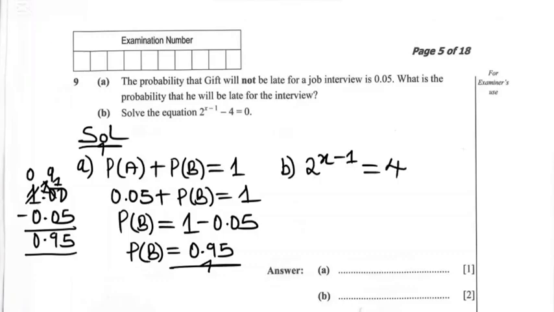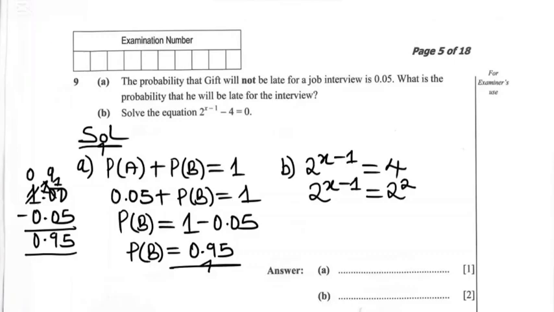So now, since the left part here is expressed in terms of base 2, I'll also express 4 in terms of base 2. So how many 2's can multiply to give 4? So that will be 2 times 2, or 2 to the power 2. So in place of 4, I'll write 2 to the power 2. So this will be 2 to the power x minus 1 equal to 2 to the power 2.